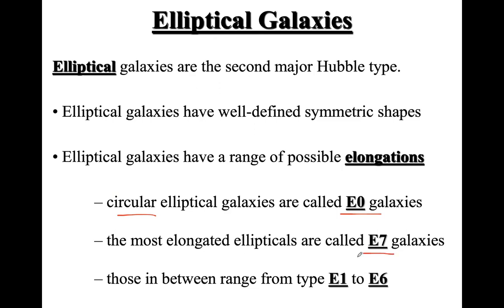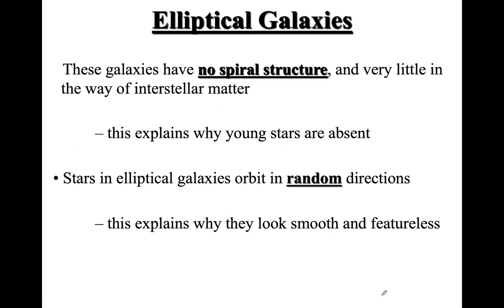In between, there are categories from E1 to E6, and some of them you have probably seen in that diagram as well. Elliptical galaxies, as you know, don't have spiral structures, and the stars inside these elliptical galaxies orbit in random directions.